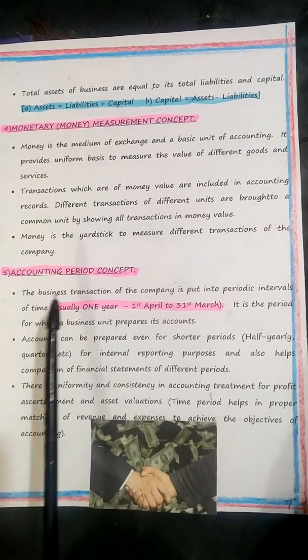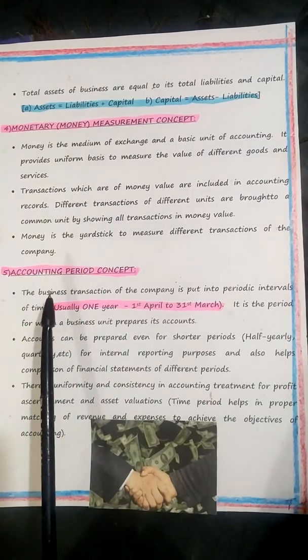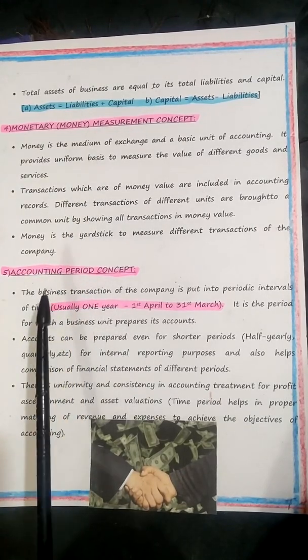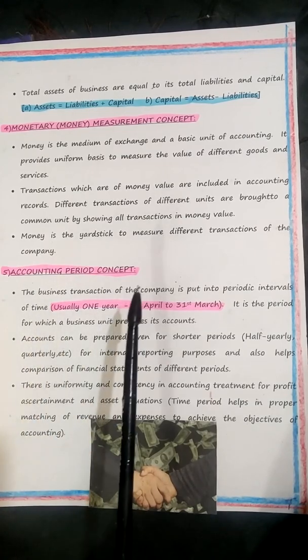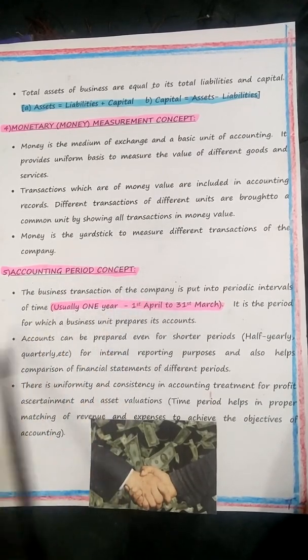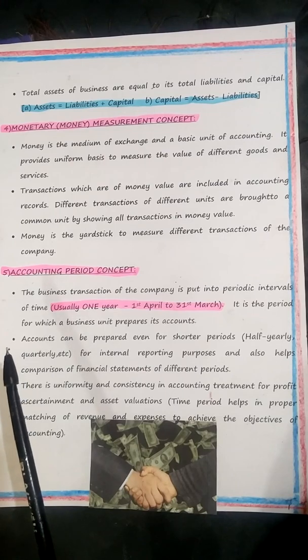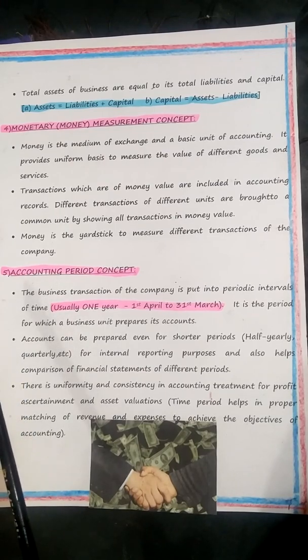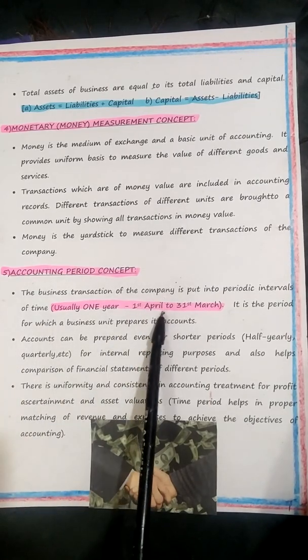Yes. Then the accounting period concept. Accounting period is nothing but the life of business divided into parts of time period. So the accounting period can be 3 months, 6 months, or 12 months. If it's for 1 year, we get a proper accounting status of the company. To report its financial position to the external users, you must have one financial year.